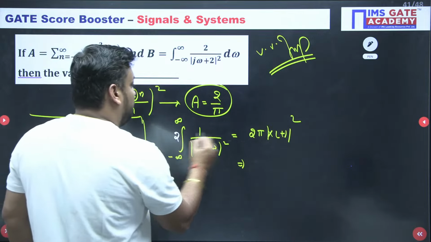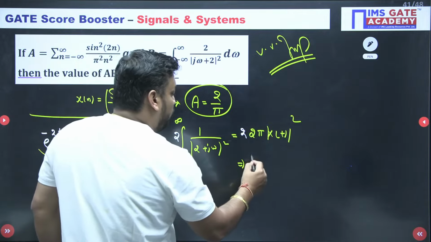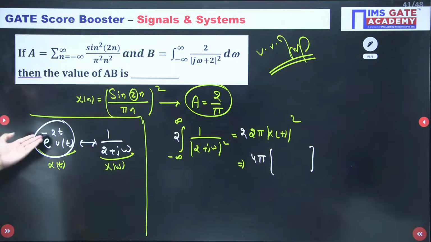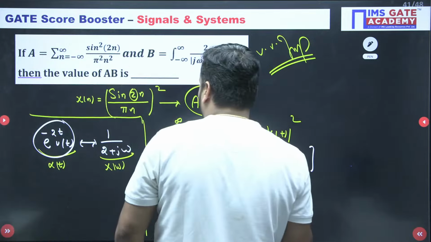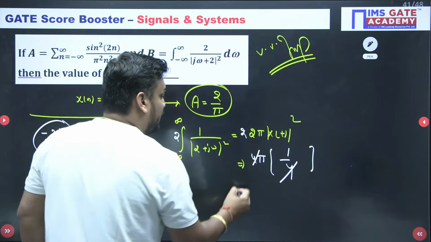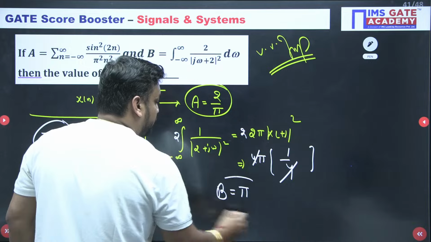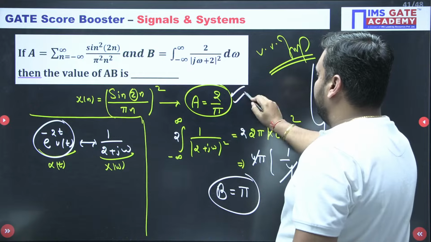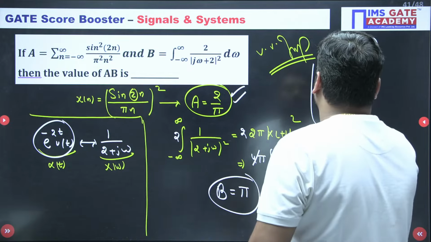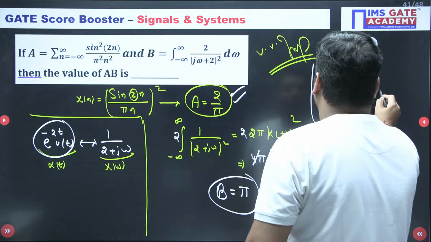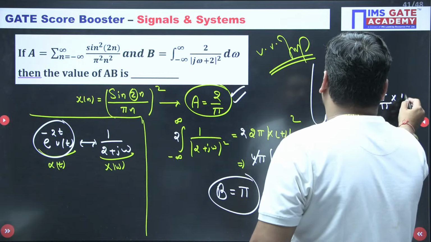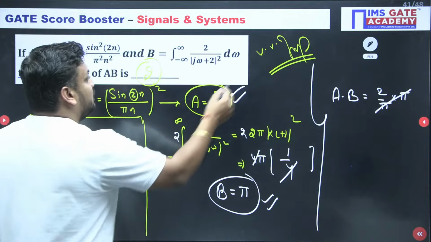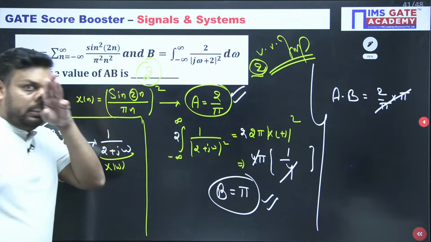And by the way, to compensate the 2, I should multiply 2 to both sides. So 4 pi outside, and the energy of x(t), energy of e to the power minus 2t u(t), is 1 by 2a, so 1 by 4, so 4 cancels, so pi. So don't you think B value is pi? Examiner is asking for AB. A value is 2 by pi, B value is pi. So I am just multiplying A into B. Numerical entry question: A is 2 upon pi and B is pi, so pi gets cancelled, so the answer is 2. The final answer for this question is 2.